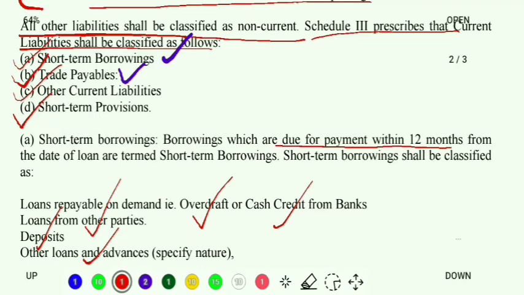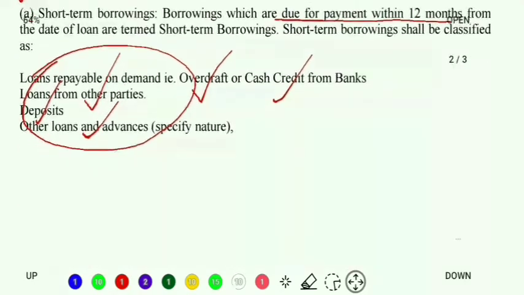Clear? So these are the examples of short-term borrowings. That means these borrowings become due for payment within 12 months from the balance sheet date. Clear? And that is why they are short-term borrowings. Very simple. Let's move forward.